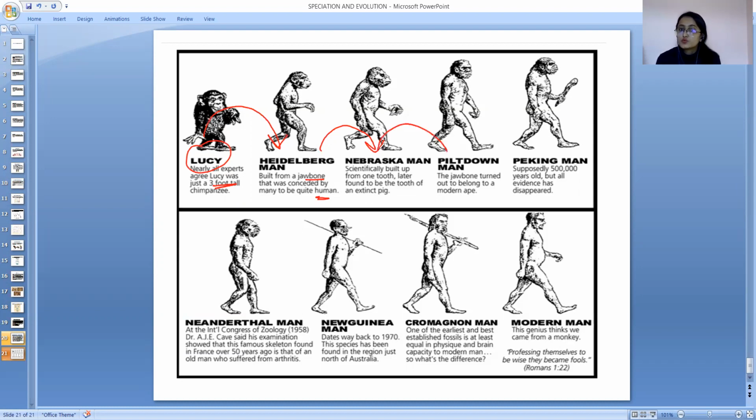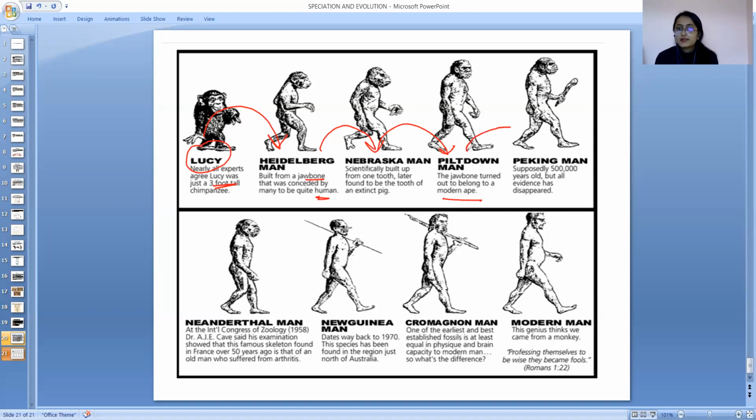Then they evolved into Piltdown man. The jawbone turned out to belong to the modern ape. अभी जॉ बोन सारा देखो, जॉ टीथ इसी में डिफरेंस हो रहा है, राइट? मतलब फेशियल फीचर्स ही चेंज हो रहे हैं और आपका मस्कुलर हाइट सब रिडक्शन इन द हेयर, taking a new instrument, using their brain, evolving in the brain, so many things are happening.